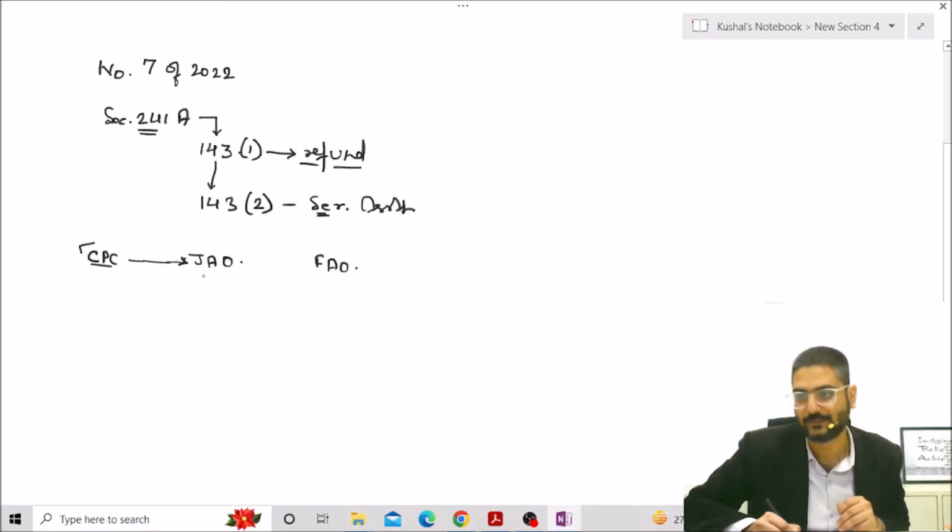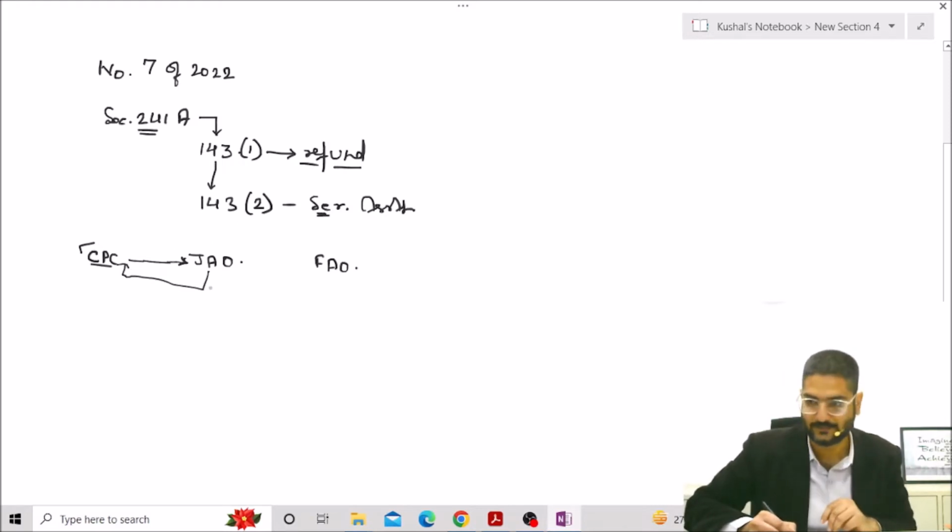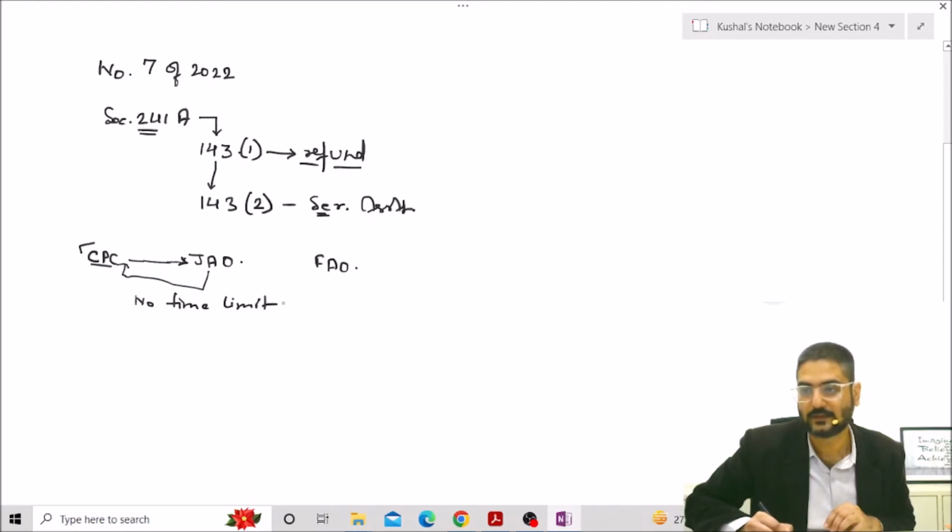Then the JO, considering the facts and circumstances of the case, gives a response or report to CPC on whether to grant the refund or not. In the existing system, there is no time limit for this. Interestingly, there is no time limit for this, right?